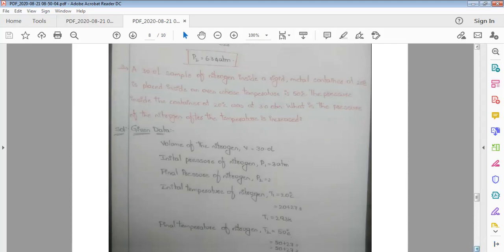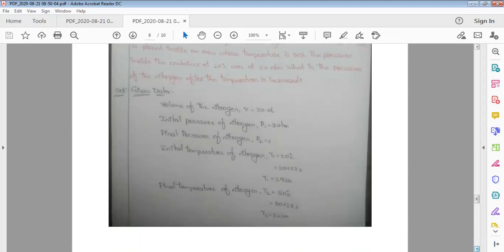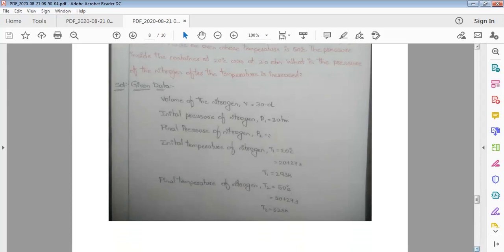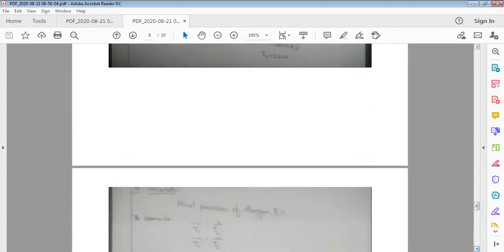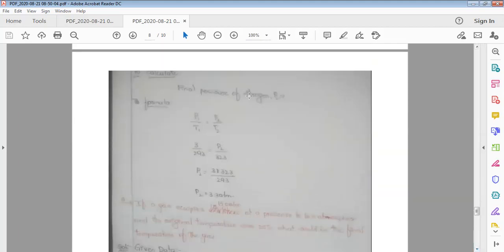We have to convert degree centigrade into Kelvin. So 20 plus 273 is equal to 293 Kelvin. The final temperature of nitrogen T2 is equal to 50 degrees centigrade, so 50 plus 273, T2 is equal to 323 Kelvin. So we have to calculate the final pressure of nitrogen P2.